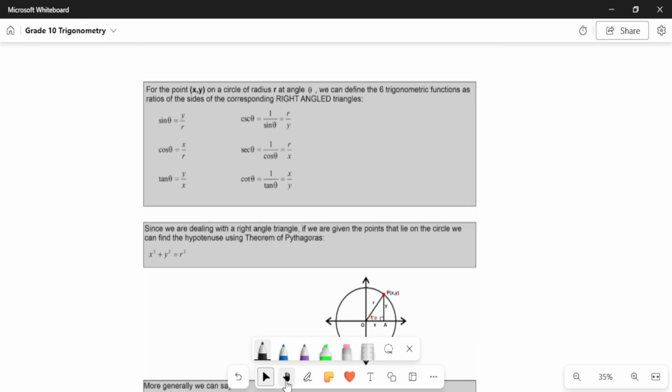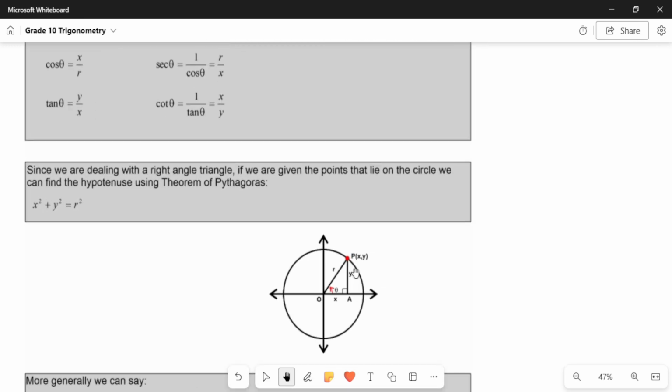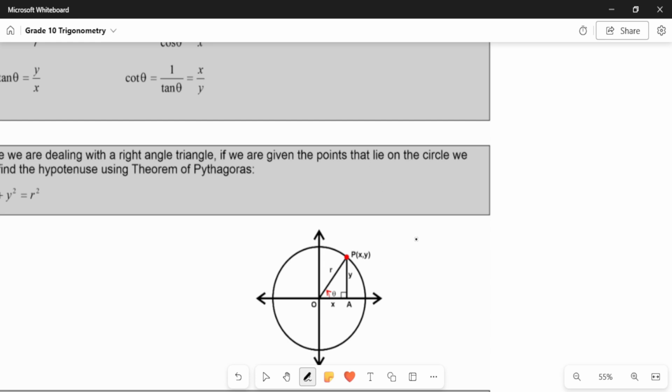When you look at the Cartesian plane, sine of theta is defined as y over r. Now be very careful with the word I'm using. I said it is defined. Do not change the definition. That's the definition of it. Exactly like how we have definitions of words in the dictionary, this is a definition of sine.